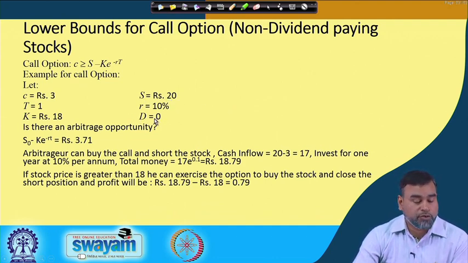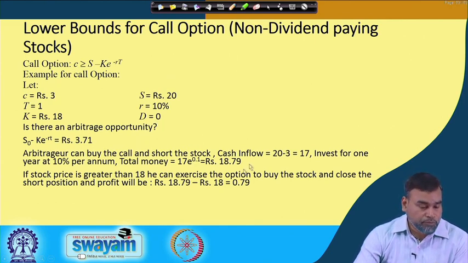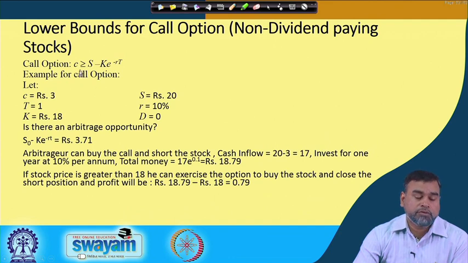So, is there any arbitrage opportunity? The lower bound is C greater than or equal to S minus K e to the power minus RT, that is the call option case.